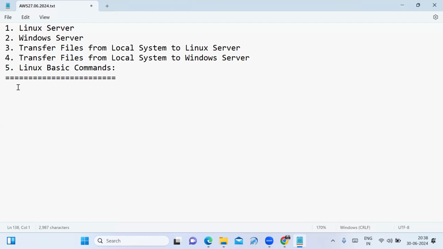Sir, what are the examples of Linux operating systems in AWS? In AWS, the examples of the Linux operating system are Amazon Linux, Ubuntu, CentOS, and Red Hat Linux. Those are the examples of the servers. In the last session, I launched and connected the Amazon Linux using Putty software. Now in today's session, I will launch and connect the Ubuntu server and explain the basic Linux commands.